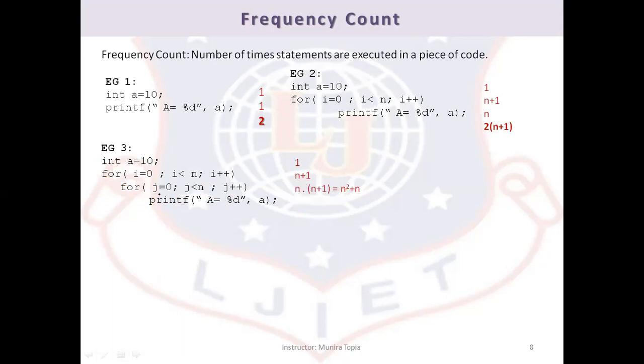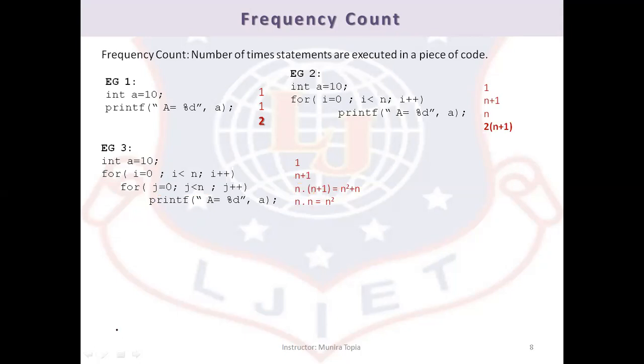So frequency count of j is n. This n is derived from this n plus 1 and this n plus 1 is frequency count of j itself, that is equal to n square plus n. And printf statement is having n into n. One frequency count is derived from outer for loop and another frequency count is derived from inner for loop. That's why it is having n square frequency count.